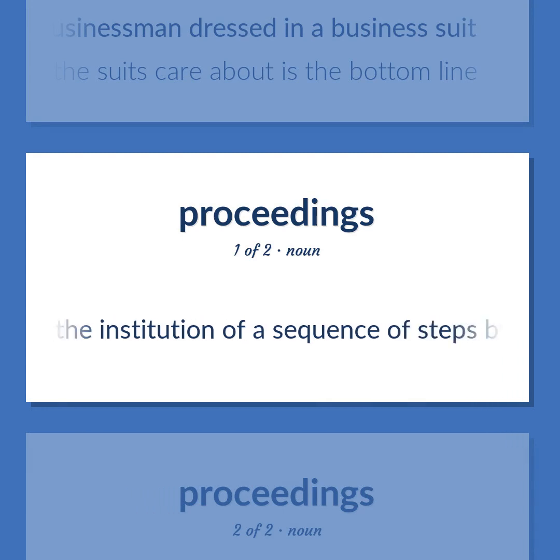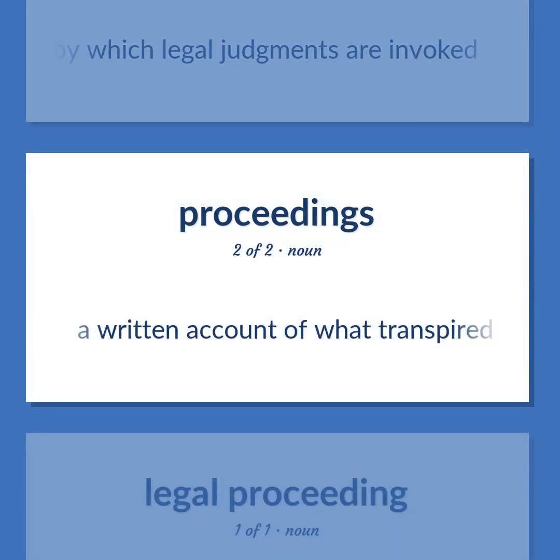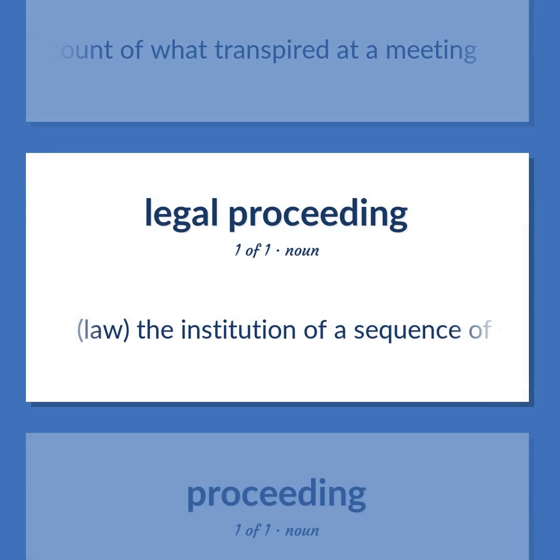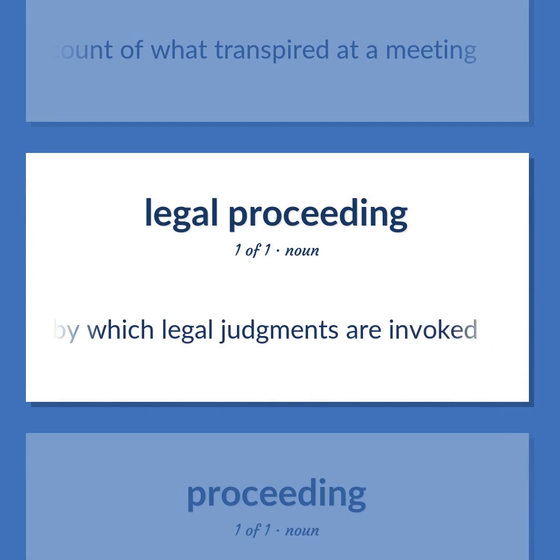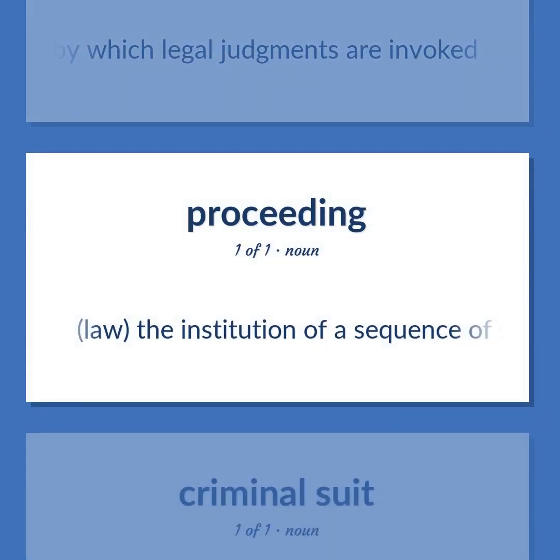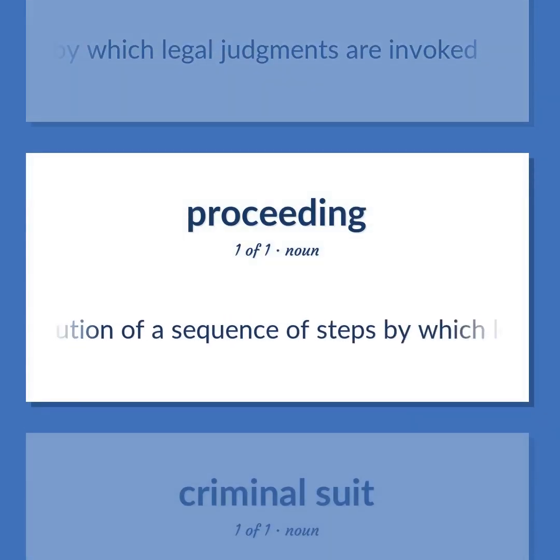Law. The institution of a sequence of steps by which legal judgments are invoked. A written account of what transpired at a meeting. Law. The institution of a sequence of steps by which legal judgments are invoked.